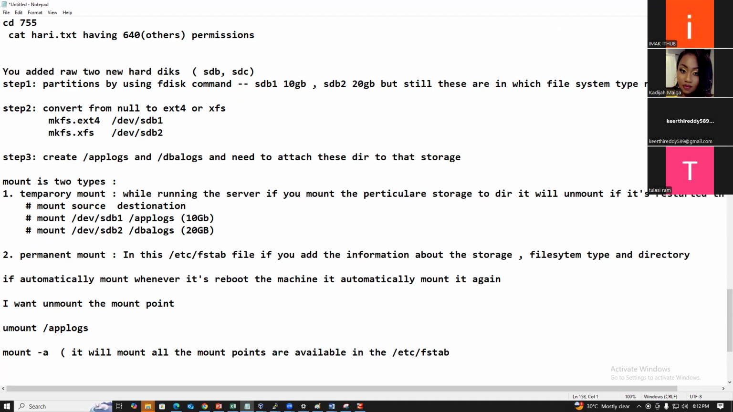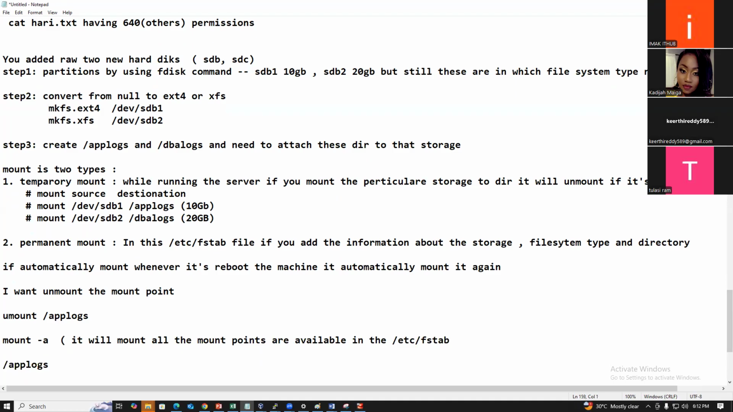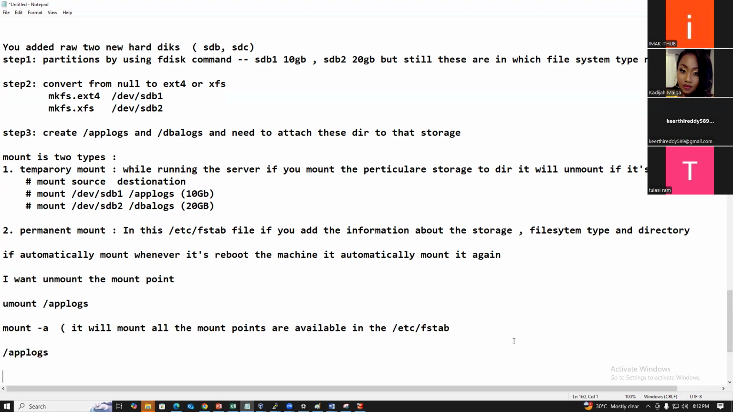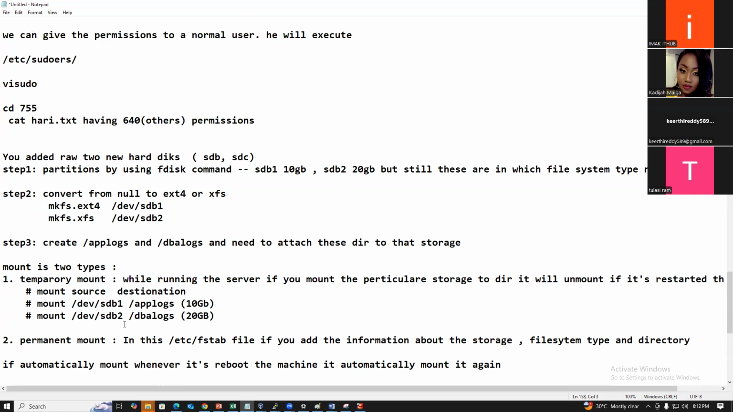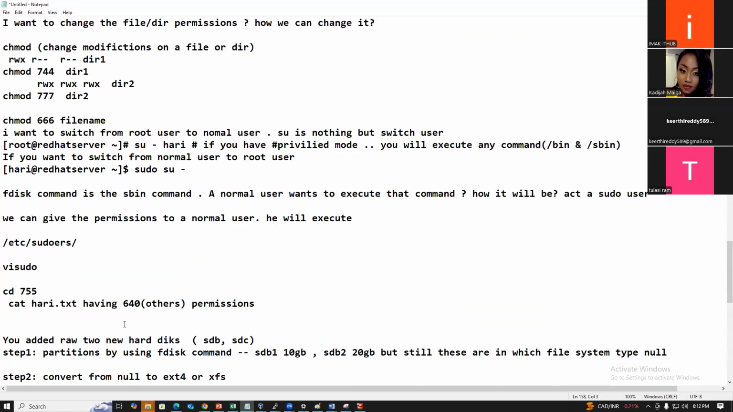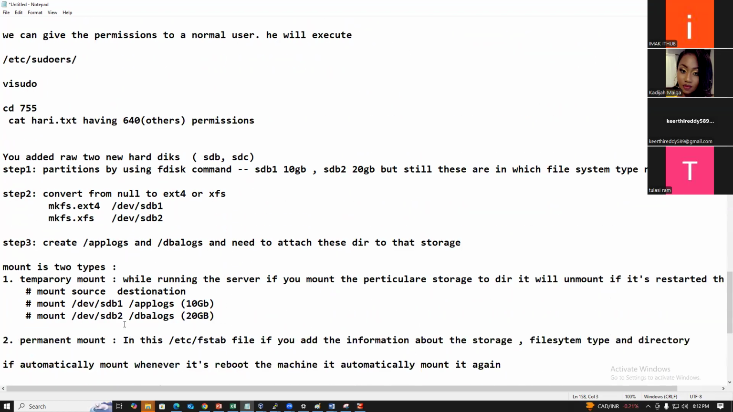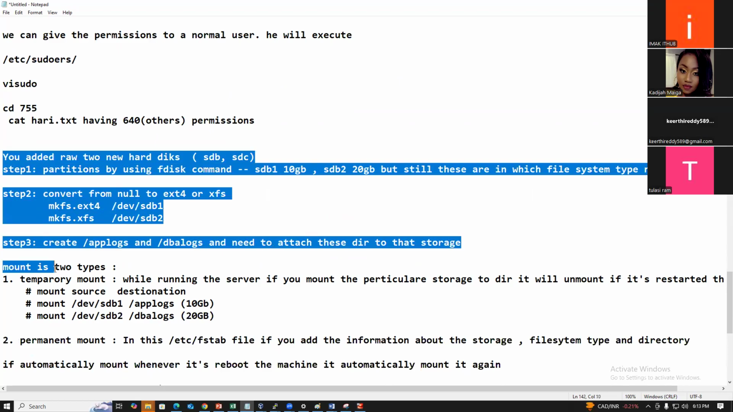I don't want that mount point mounted while rebooting the server, for example applogs. I don't want to mount this applogs, so you can comment it out in the /etc/fstab entries. While rebooting, it will not mount. Guys, understood? This is nothing but a partition. I will show you guys, no worries.